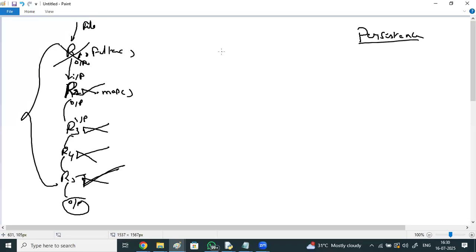You used one flow yesterday. If you want to execute the second flow, there's no need to execute the first 50 steps again. Directly from the 51st step onwards, you can execute. I'll discuss persistence in brief.